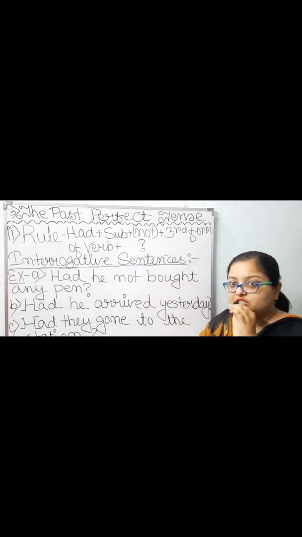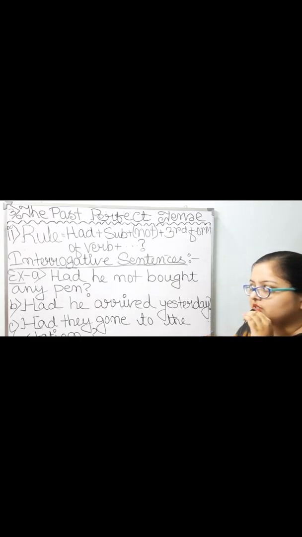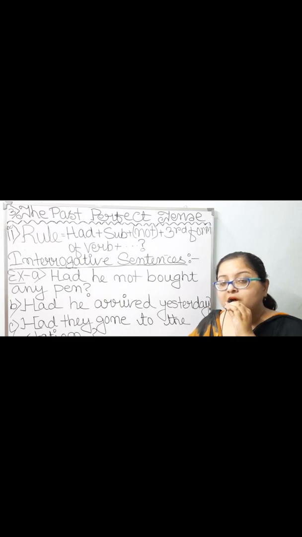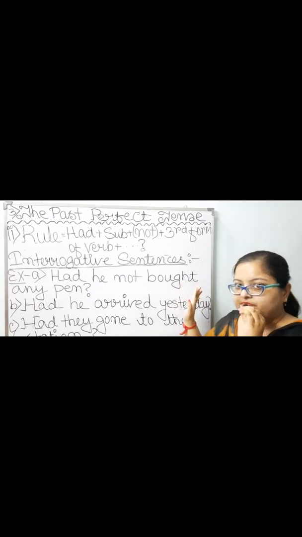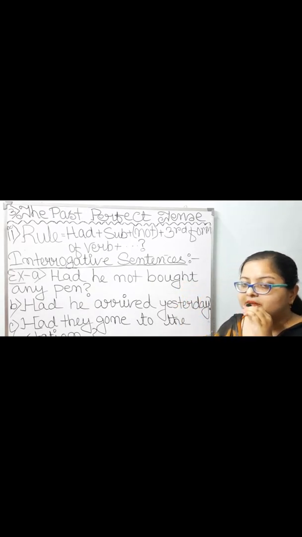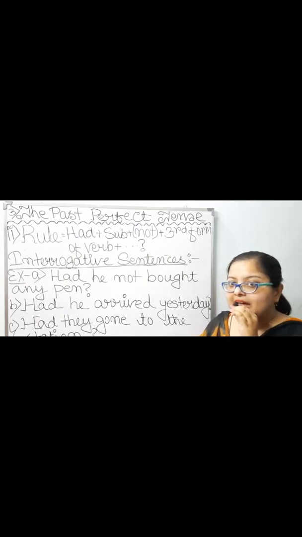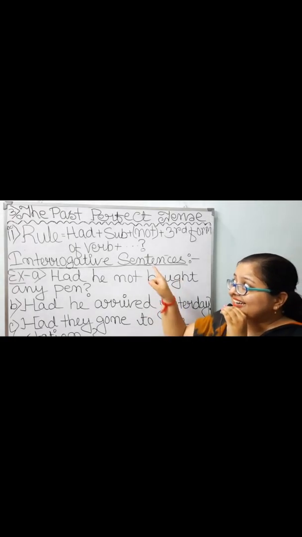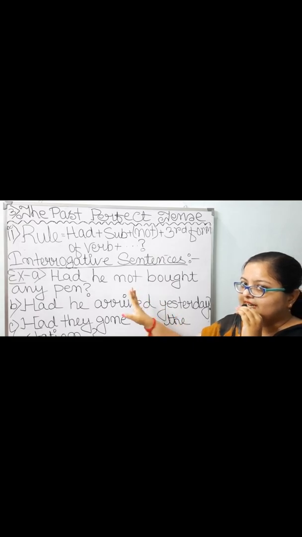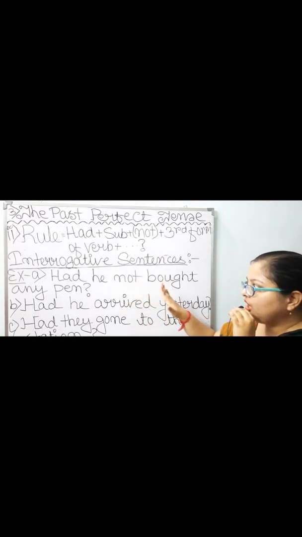Buy, bought, bought. I've already told you that third form of the word buy is bought. So over here, third form of the word buy has been taken, which is bought. First form, present form, second form, past form, and third form is the past participle form. So over here, the past participle form bought has been taken. Then I have added in place of other words any pen. Then question mark. Had he not bought any pen?